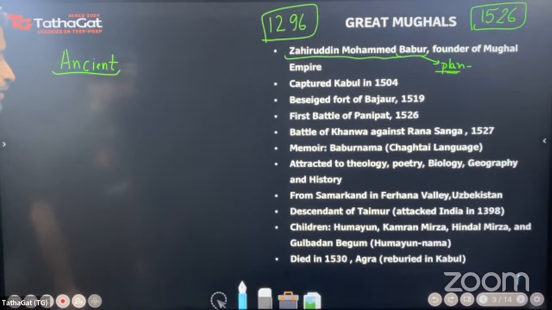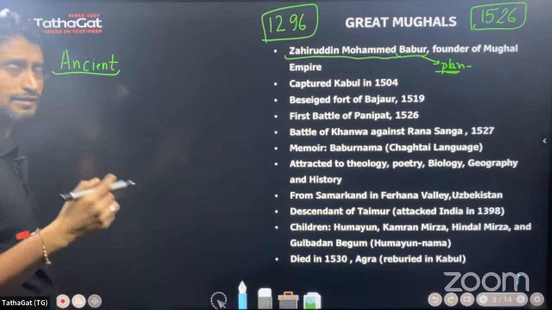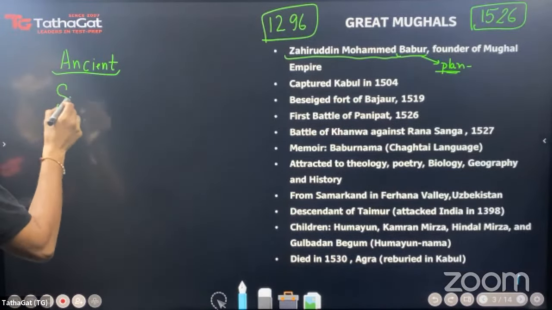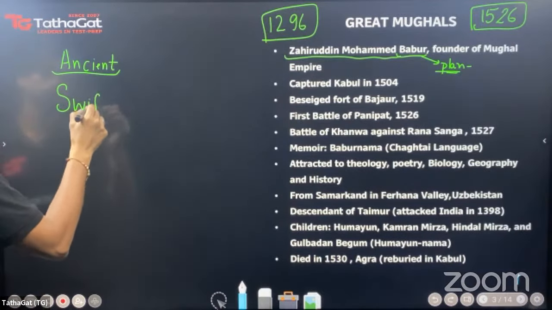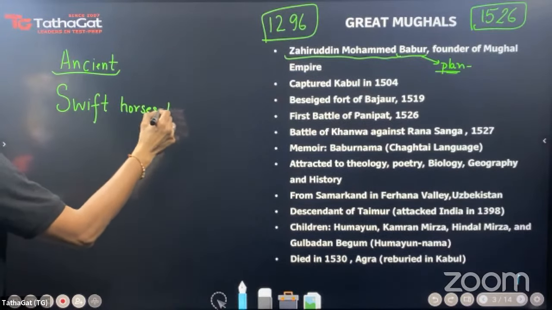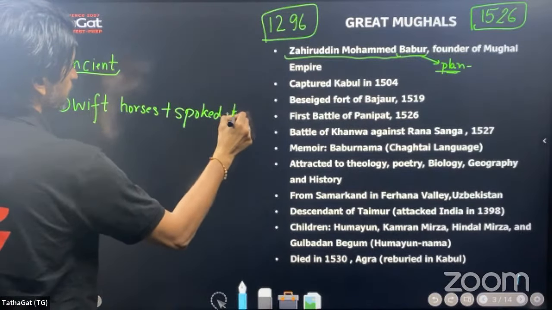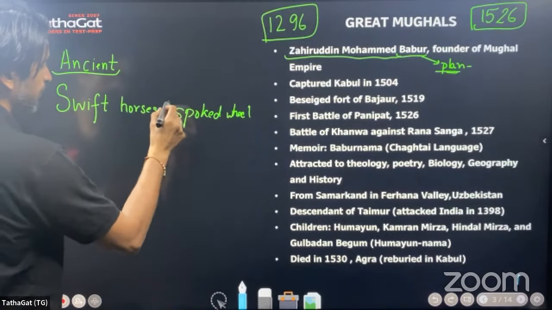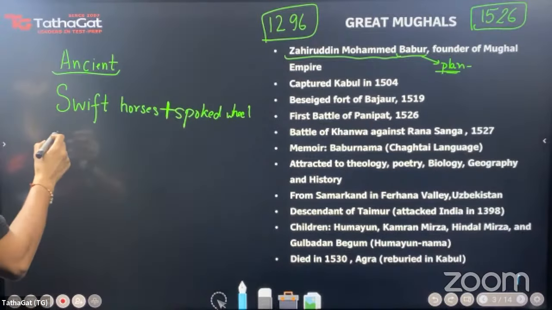So, if we look at the ancient times, and by ancient times, I mean the transition between the Indus Valley civilization to the Aryan civilization. At that time, what defined the success of Aryans? Let's see the evolution of military technology over the ages. What defines Aryan victory at that time is swift horses plus the spoked wheel, which provided them with greater speed, greater agility, and that helped them conquer or spread to large parts of India.